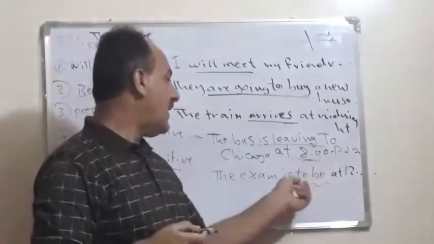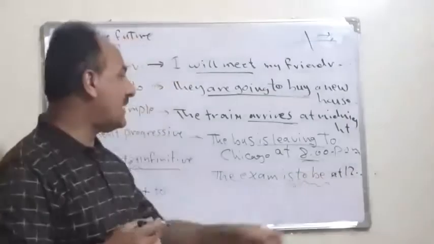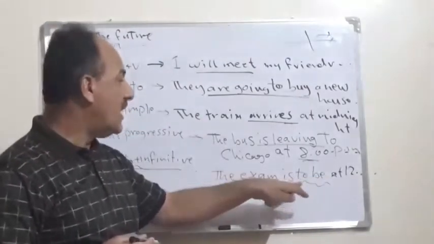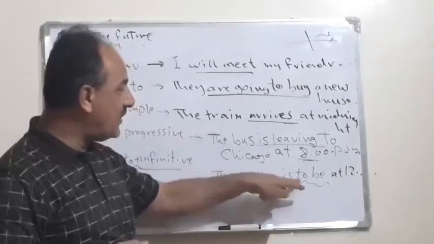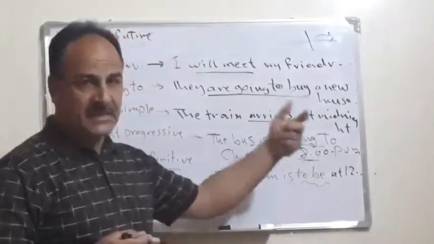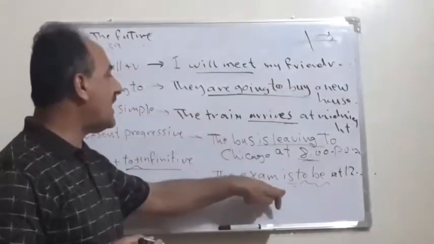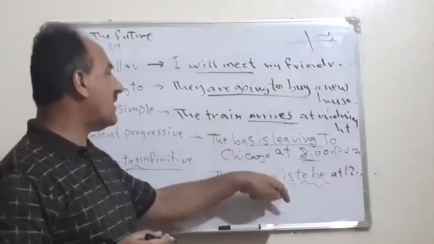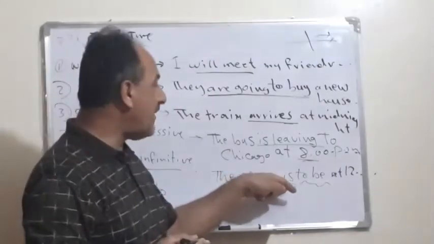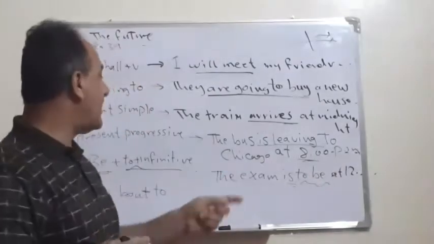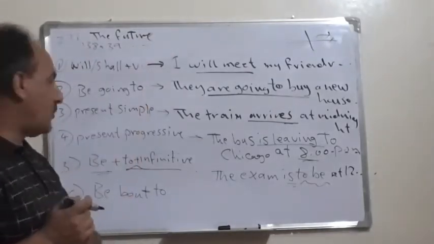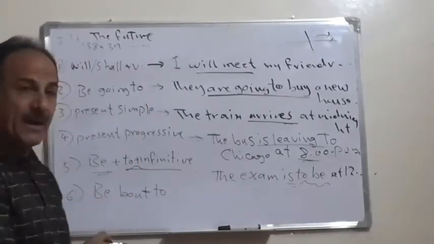Again, this has a meaning of the future. Suppose we have the exam is hard, or is easy; in this case it does not refer to the future, it refers to the present. But because we have is plus to be, this form refers to the future.